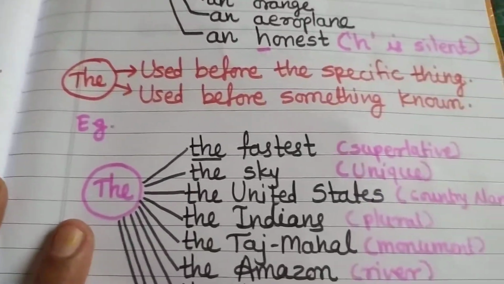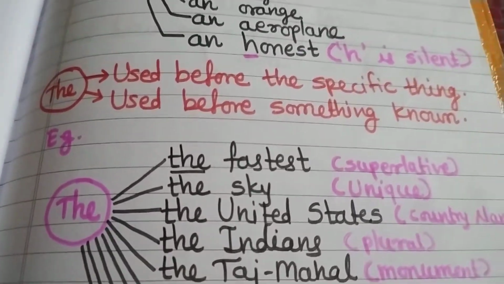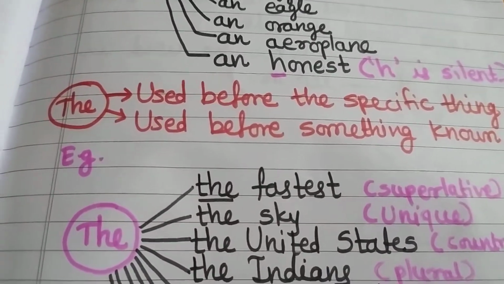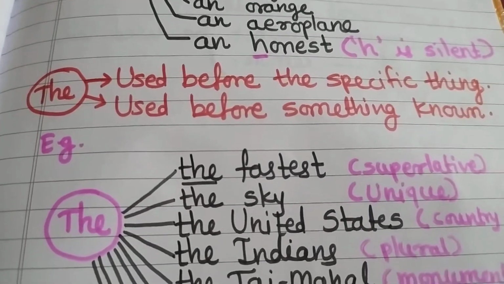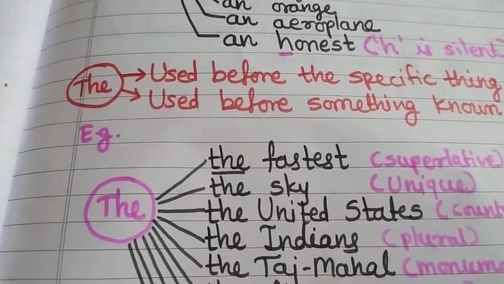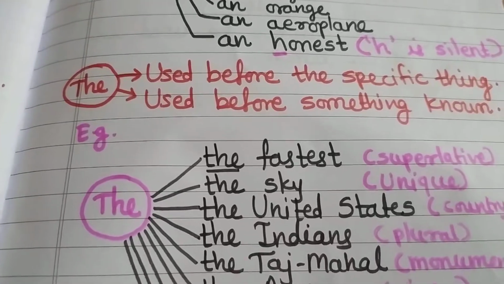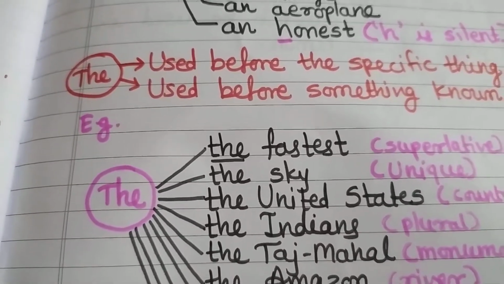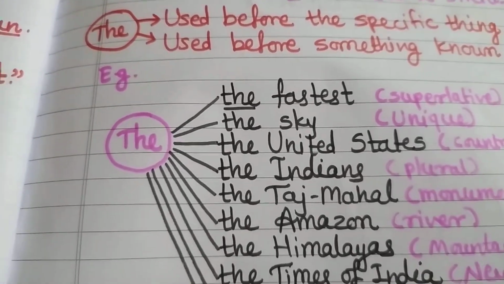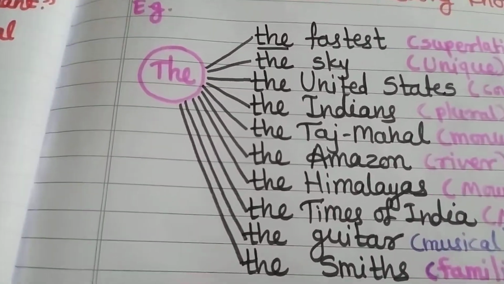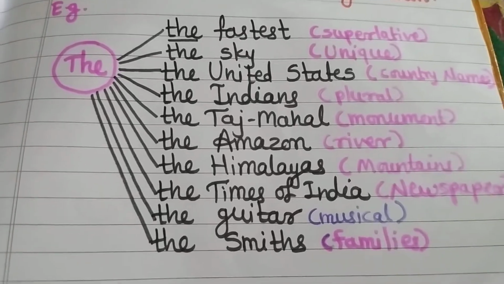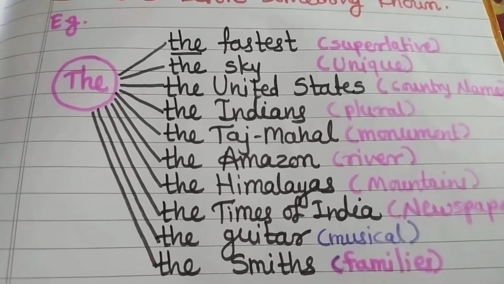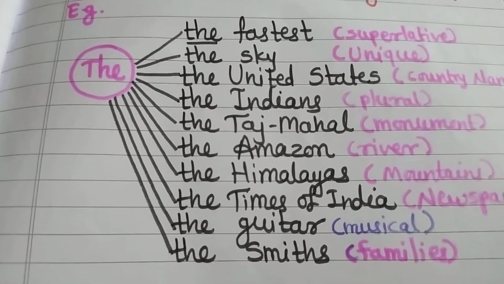Now let us try to understand the next concept, the. As you know, the belongs to the definite article. It indicates a specific thing, or it is used before something known or mentioned earlier. Let us try to understand the examples given. The is used before the superlative form of an adjective, that is the fastest.